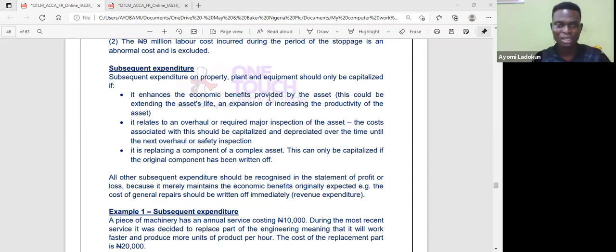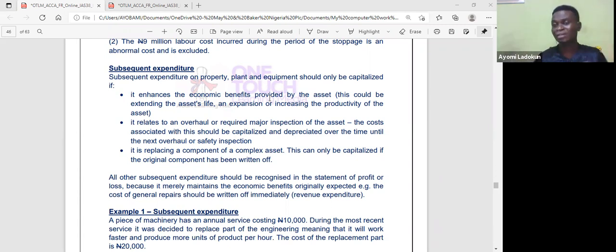Then if it's about replacing a component of a complex asset, three things, don't forget. Number three, replacing the components of a complex asset, that's what they call componentization. What does that mean? For example, an aircraft: there are some components in an aircraft that are depreciated separately from the entire aircraft.